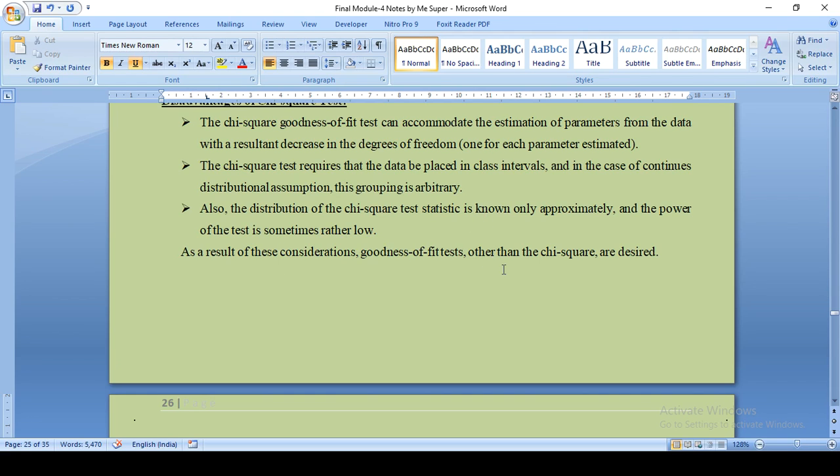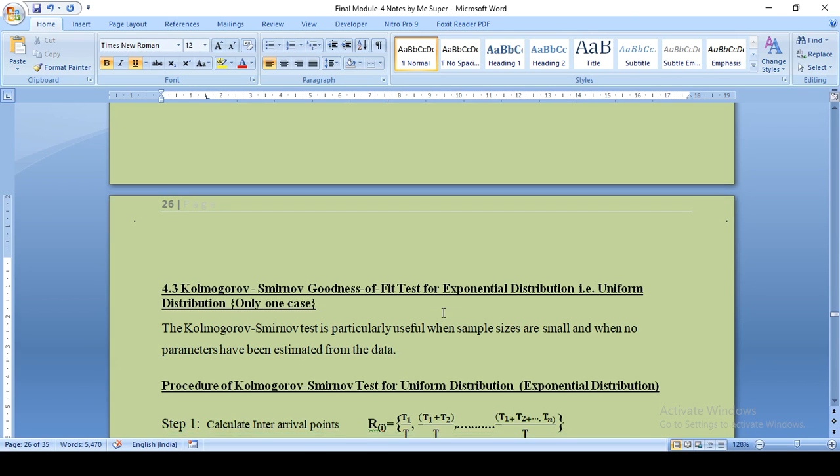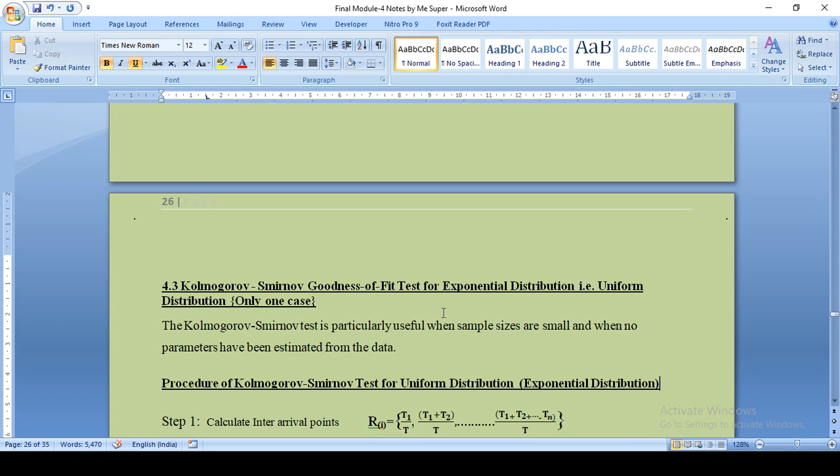That is the Kolmogorov-Smirnov test. The name itself is telling: Kolmogorov-Smirnov test. This method was proposed by two scientists, Kolmogorov and Smirnov, who published a paper on this. I left it as an activity for the students to go through the background of why they published this method, in what paper, and what their findings were. So let us begin directly with the procedure of the Kolmogorov-Smirnov test.